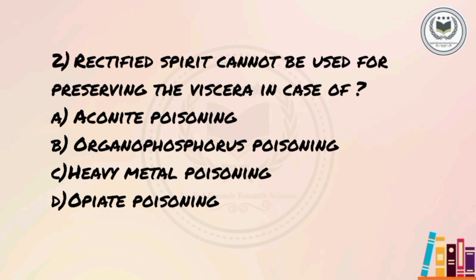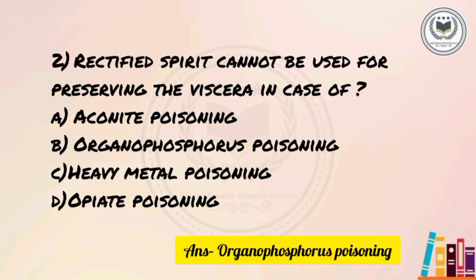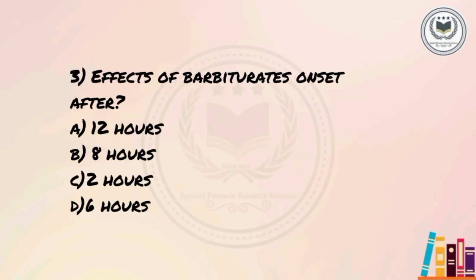Aconite poisoning, B. Organophosphorus poisoning, C. Heavy metal poisoning, or D. Opiate poisoning. The correct answer is B. Organophosphorus poisoning. Next question is, the effect of barbiturates onset after A. 12 hours, B. 8 hours, C. 2 hours, or D. 6 hours. The correct answer is C.